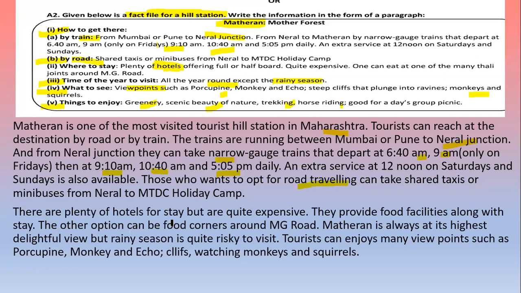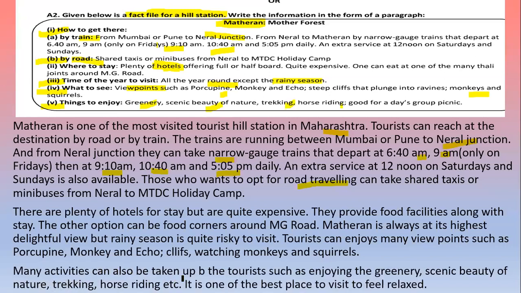There are plenty of hotels for stay but are quite expensive. They provide food facilities along with stay. The other options can be food corners around MG Road. Matheran is always at its most delightful view, but rainy season is quite risky to visit. Tourists can enjoy many viewpoints such as Porcupine, Monkey, Echo, cliffs, watching monkeys and squirrels.